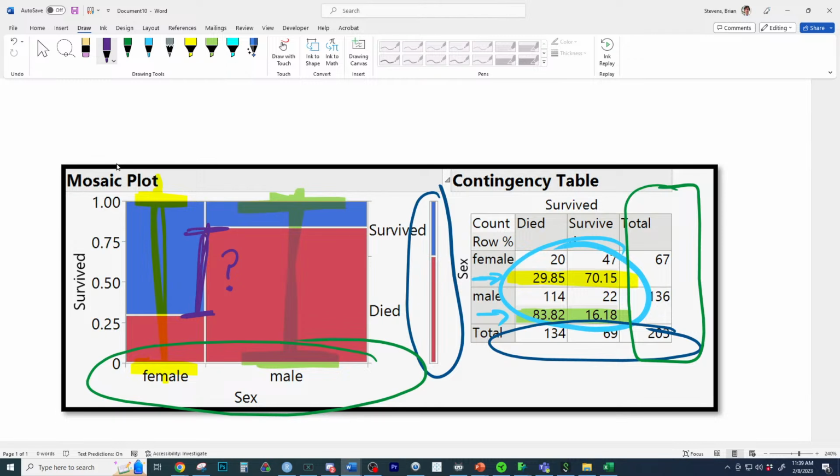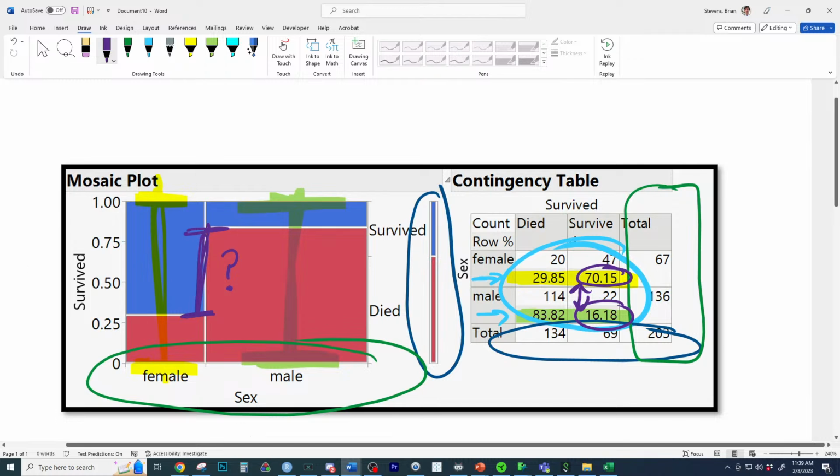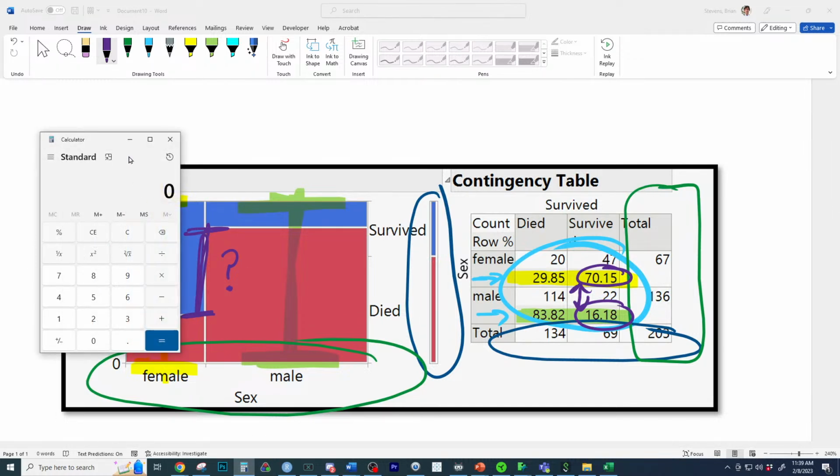So the percent of females who survived is this. Oh, wow, that's a big difference. I would get that number and mathematically take it and say the difference in survival of males and females was about 54%, 53.97. So that's a big difference in survival rate.